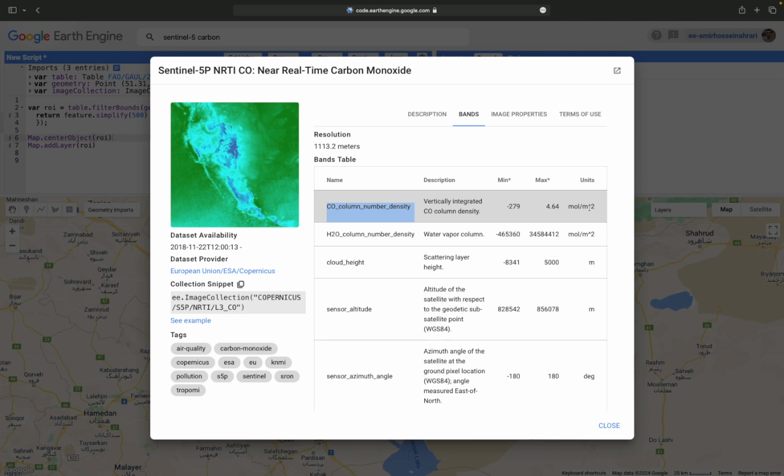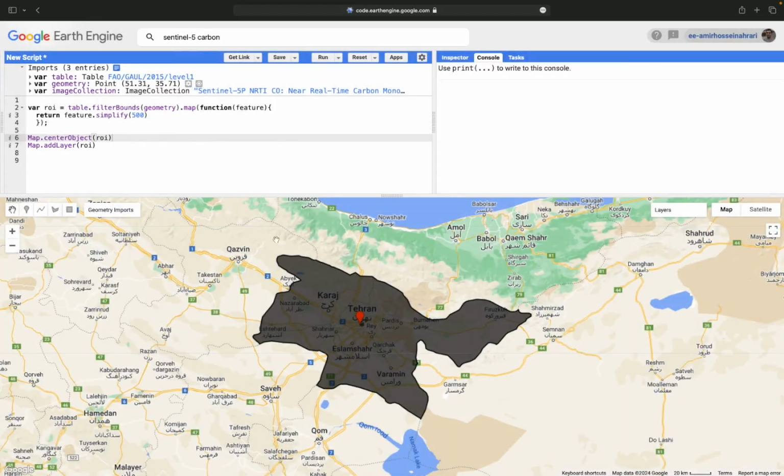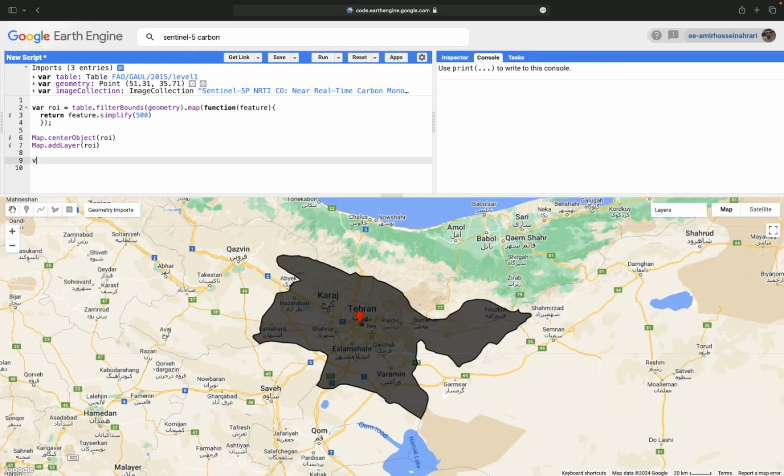Most users ask about the units of variables and the measurements, but the simple answer is that in the data description you can find all the information related to every dataset you are using in the Earth Engine platform. So close the page and make a new variable, CO, carbon monoxide, equal to the imported image collection, assigned to the CO variable.